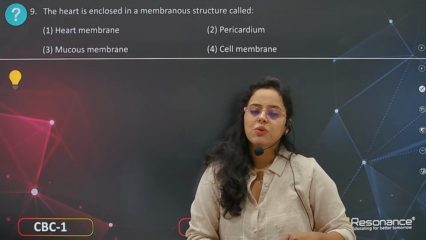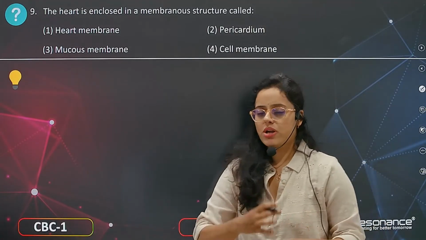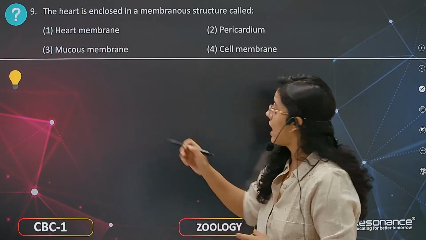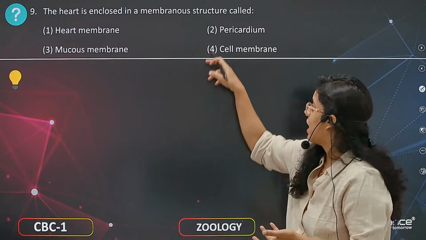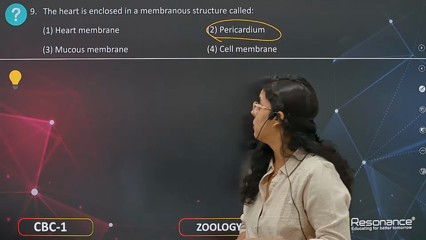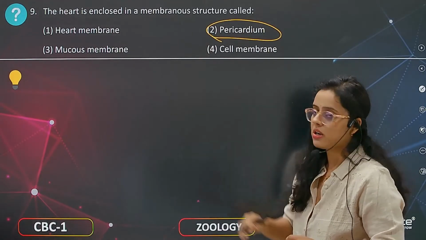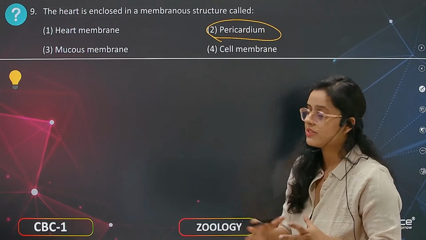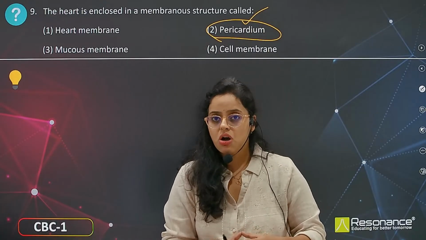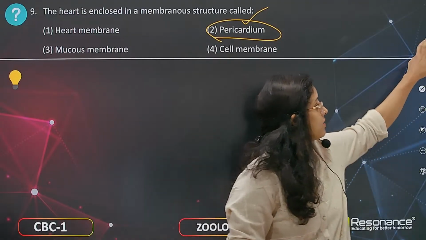The heart is enclosed in a membrane structure. So heart is also like pleura membranes are protecting the lungs. Heart is also protected by a certain structure that is called pericardium. The pericardium is further divided into epicardium, myocardium and endocardium. Okay, so here the heart membrane, mucous membrane, cell membrane are not the structure. The complete heart is enclosed in pericardium. This pericardium protects from the shock or the stress, external stress or internal stress. Now moving to the next question.